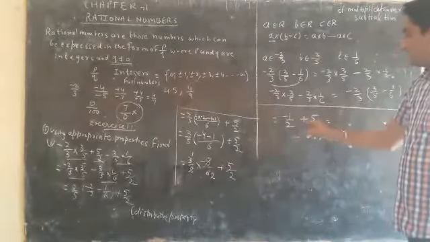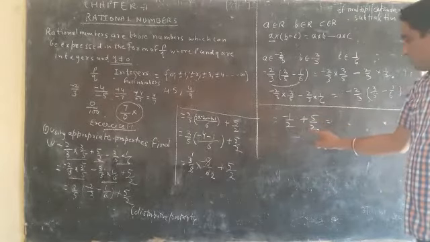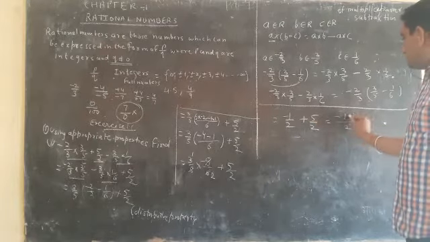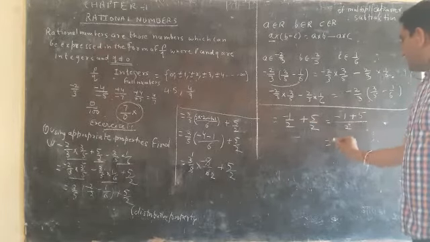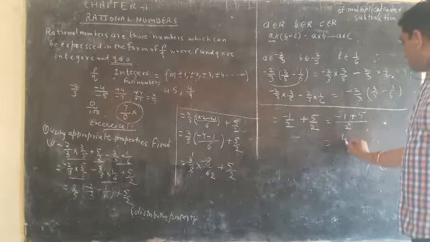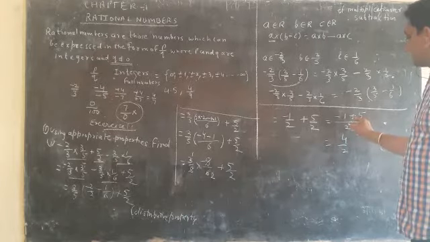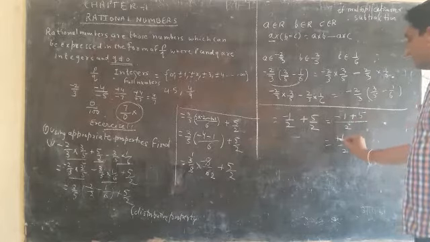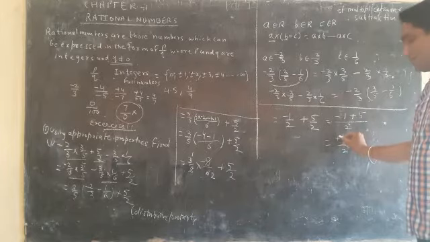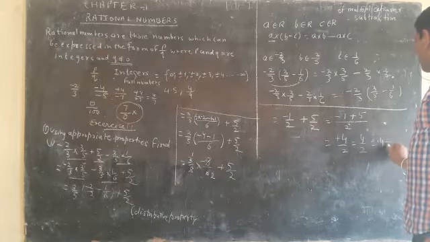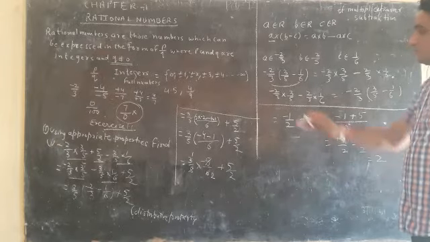Okay. We are adding here and they have the same denominator. So we take 2 as the denominator of both, and in the numerator we will write minus 1 plus 5. Okay. And they have different signs, so we will subtract here. So we will get 4 here. The positive number is greater than the negative, so we will put a plus sign. There is no need for the plus sign, so we write only 4 upon 2. 4 upon 2 means 4 divided by 2, so we will get 2, the value of this expression.